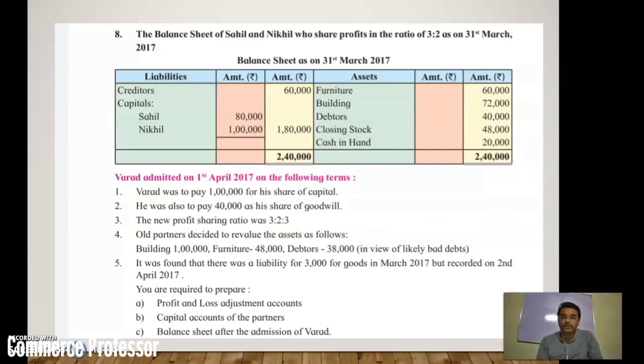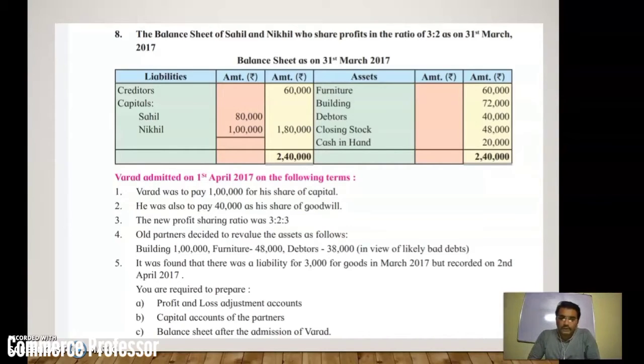The balance sheet is given as follows. Balance sheet as on 31st March 2017. On the liability side you can see creditors and the capital of both partners, Sahil and Nikhil. Creditors are 60,000, and Sahil's and Nikhil's capital were 80,000 and 1 lakh. Total capital 1 lakh 80,000. On the asset side you can see furniture 60,000, building 72,000, debtors 40,000, closing stock, that means stock, 48,000, cash in hand 20,000, which is the opening balance of cash.